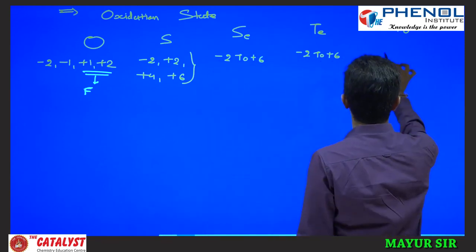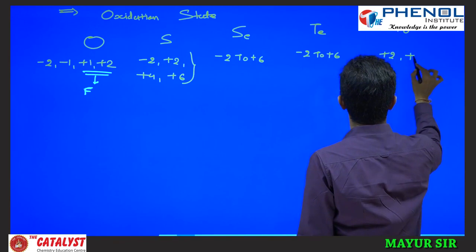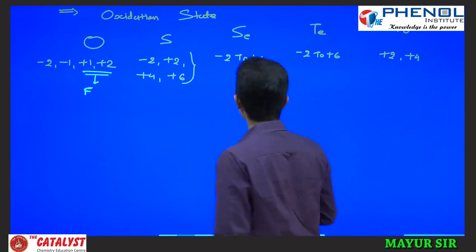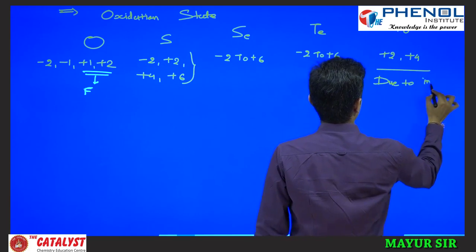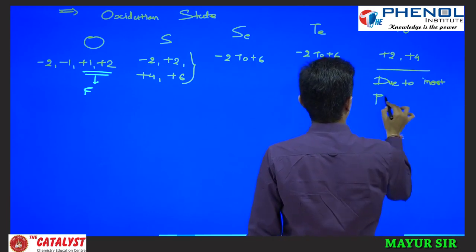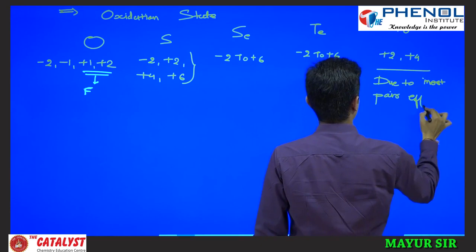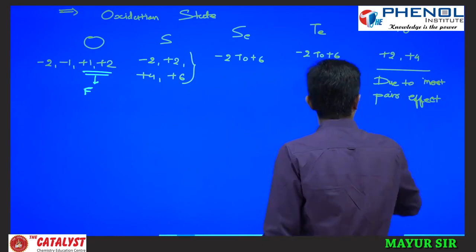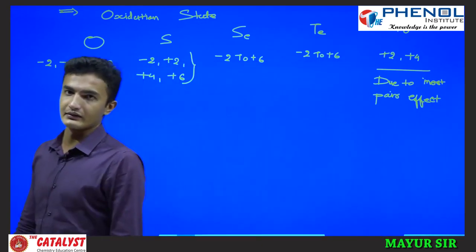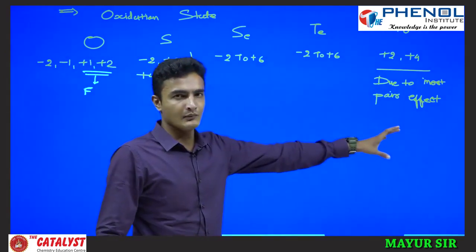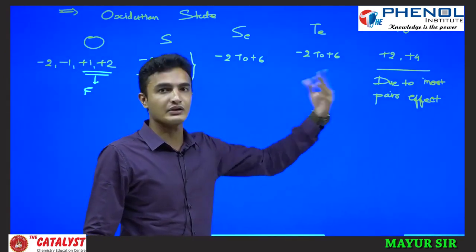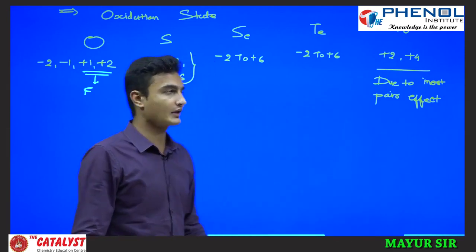But polonium only shows +2 and +4 oxidation states due to the inert pair effect. Due to the inert pair effect, it does not show the +6 oxidation state. We know that now. That is a general reason. Before this we have studied many times what the inert pair effect is and why.